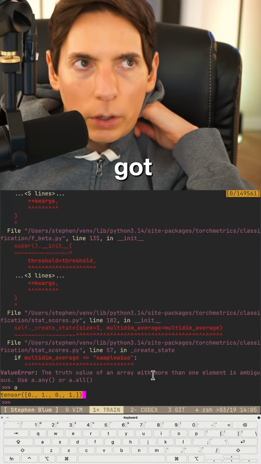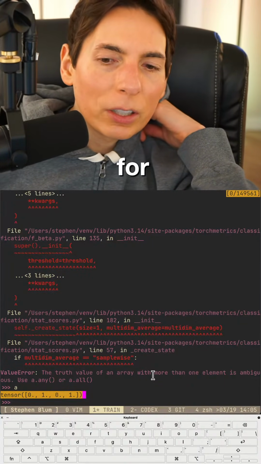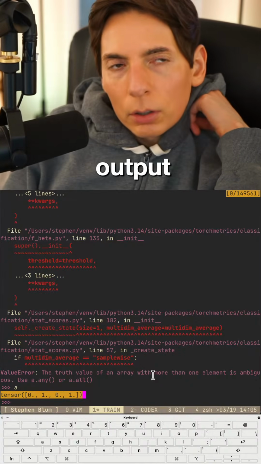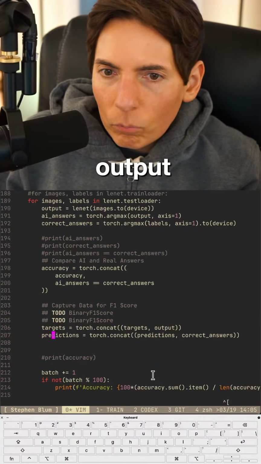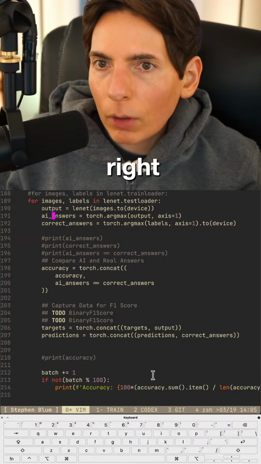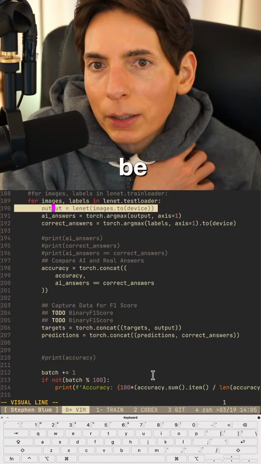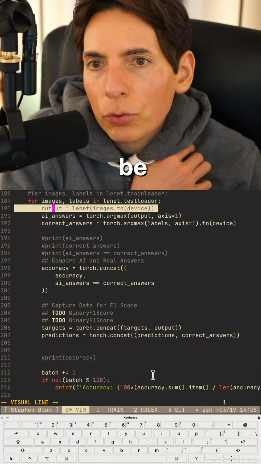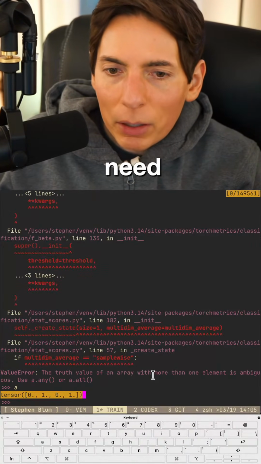So I've got it in one hot. So it's looking for the what is it looking for? It's looking for the actual output. So what I've done is argmax, right? I've done argmax, and the output is still going to be... interesting. Okay. But I need to be able to make this work though.